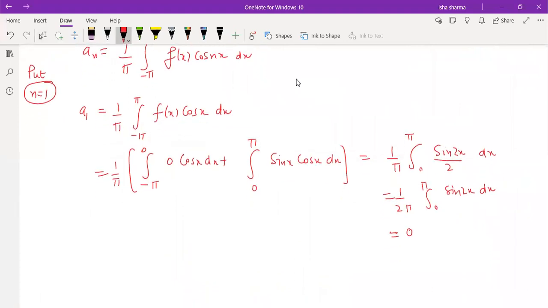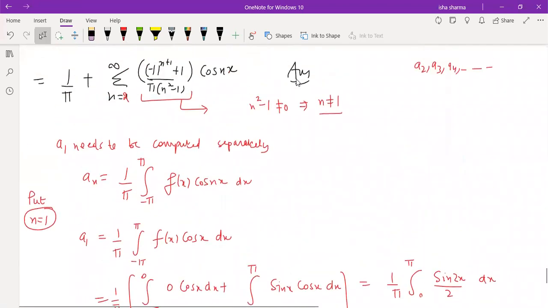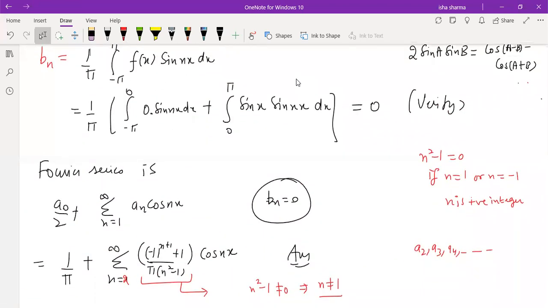So now let me write the final answer. The final answer is your Fourier series. Whatever we had written there, let me just see again. What was a naught? Yeah, this was the series. A naught was 2 by pi, so a naught by 2 was 1 by pi. I'm just correcting the answer here. Actually, this is the final answer, because you need to add here a term a1 times cos x.